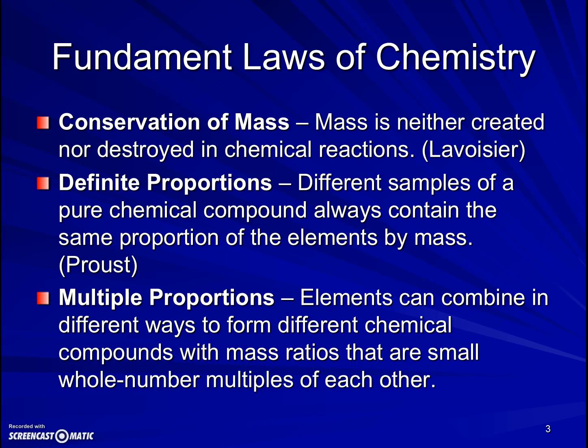And then a little bit later, the law of multiple proportions, the idea that some elements can combine in different ways to form different chemical compounds, and the ratios, if we compare one compound to another, are small whole number multiples of each other. For example, nitrogen and oxygen can form several different compounds, N2O, N2O3, so there'd be 3 times as much oxygen compared to nitrogen in N2O3 as in N2O.